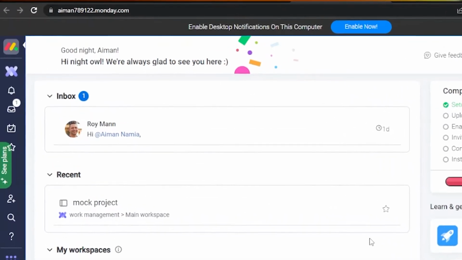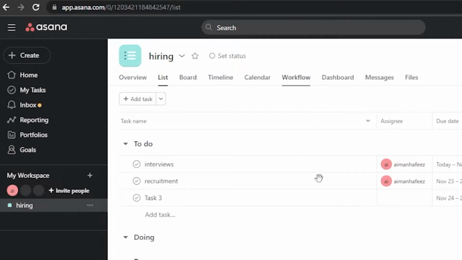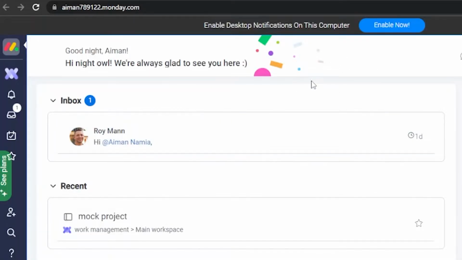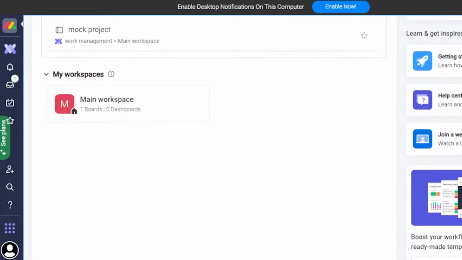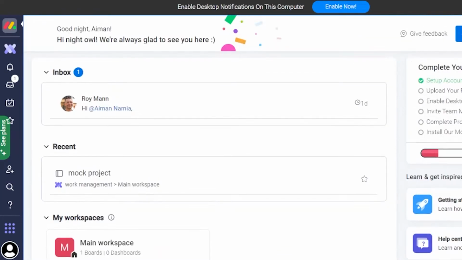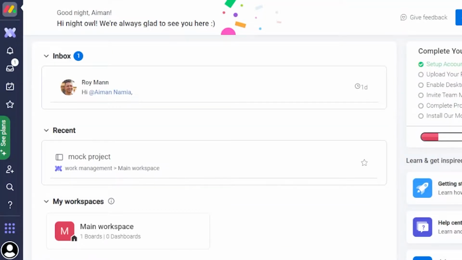So I have my monday.com and my Asana both open for me right here, and I'm going to show you one by one all the features of both platforms, and then you will be able to get a better insight into the platform that you want to use for your project management needs. Both platforms have similar features. Both have some good features, and they get the job done in a very easy and very good manner.